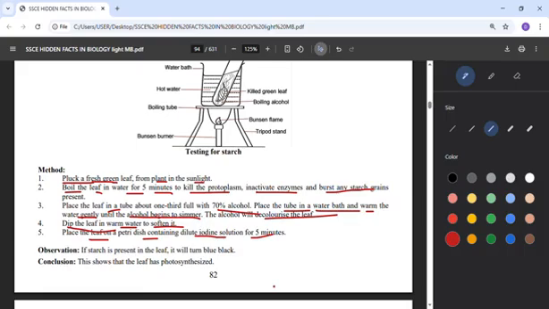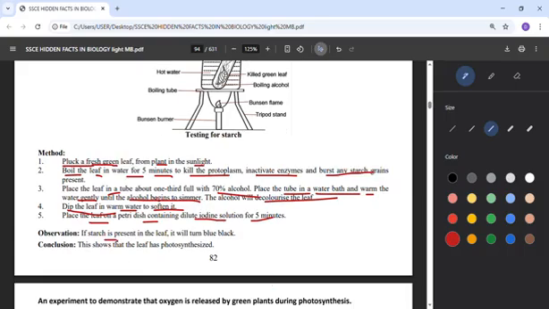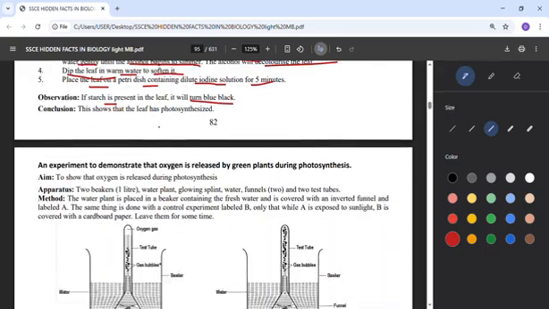What will you observe? If starch is present, the leaf will turn blue-black. But if not, then there is no starch. So this shows that the leaf has photosynthesized.